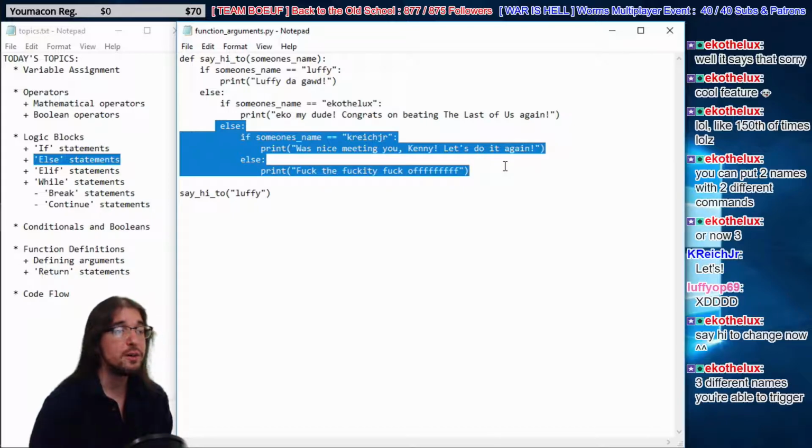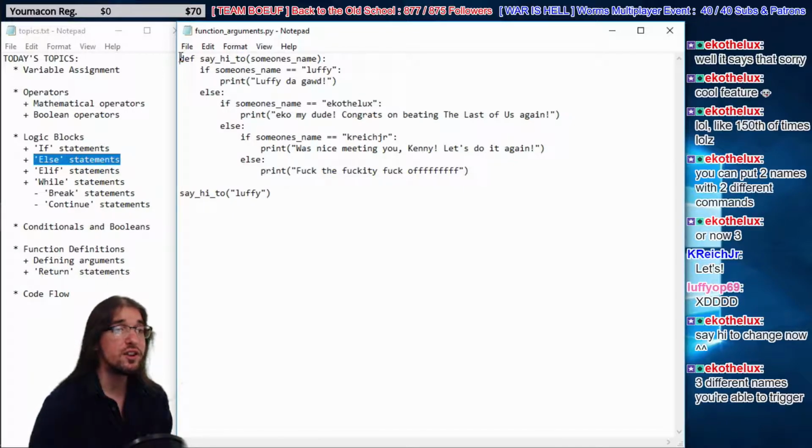All right, so let's rewrite this code. I'm actually going to copy this code. We're going to make another function. I'm going to copy paste this code.